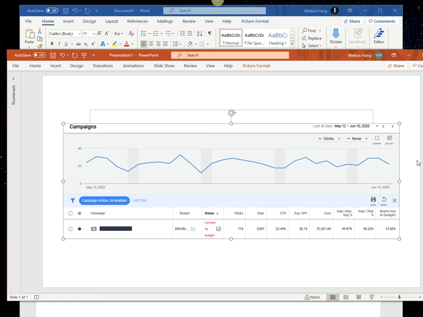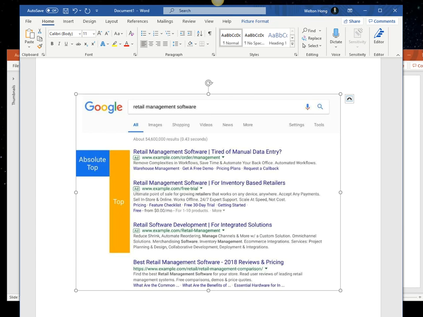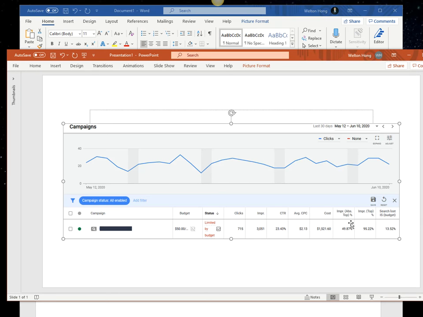Okay, so it's getting a little more confusing with Google Ads, getting a little more complicated with the average position, but these are the 2 metrics we look at to dial in the campaign. It's impression top. You definitely want to make sure most of your ads are appearing above organic, or else nobody sees it. And you further dial in to make sure if you want to aim for position 1 or 2 or 3, there's the other metric we look at. The impression absolute top. Okay, let me know if you have any questions.